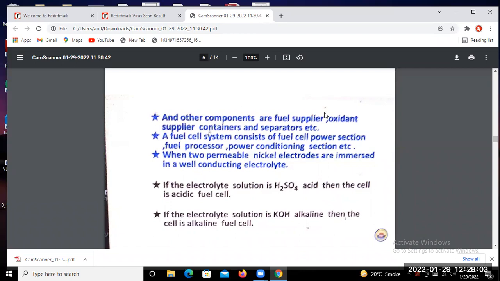One is H2SO4, that means the electrolyte solution, sulfuric acid. H2SO4 is the chemical name for sulfuric acid.